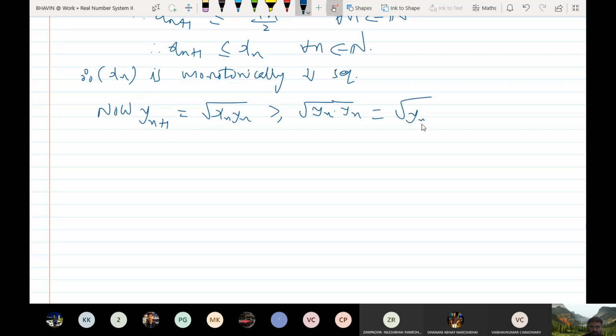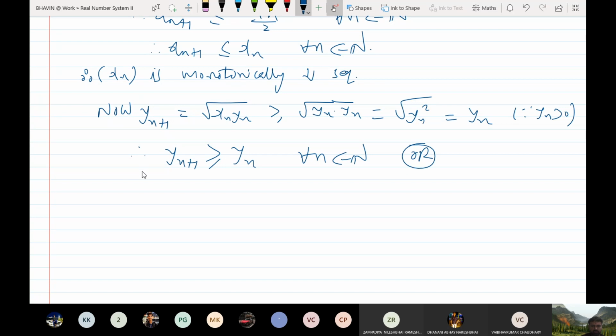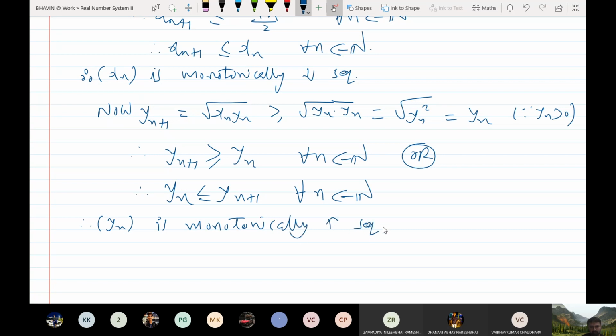So this is nothing but yn square. The reason is this: yn is positive. Therefore, we need to take positive. So yn plus 1 is greater than or equal to, or yn less than or equal to yn plus 1 for all n. Therefore, yn is monotonically increasing sequence. Clear?